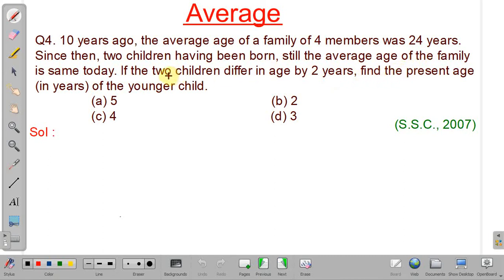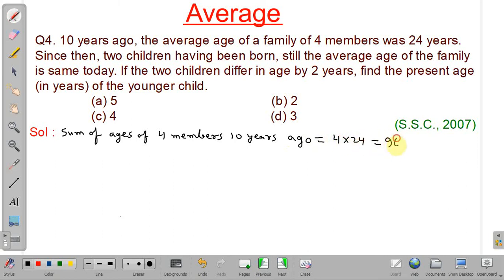Okay, so initially the number of members was 4, 10 years ago. At present the number of members is 6. Okay, so how can we solve this problem? See, the sum of ages of 4 members 10 years ago. 10 years ago, as the average age was 24 and the number of members was 4, so 4 into 24, that is 96 years.